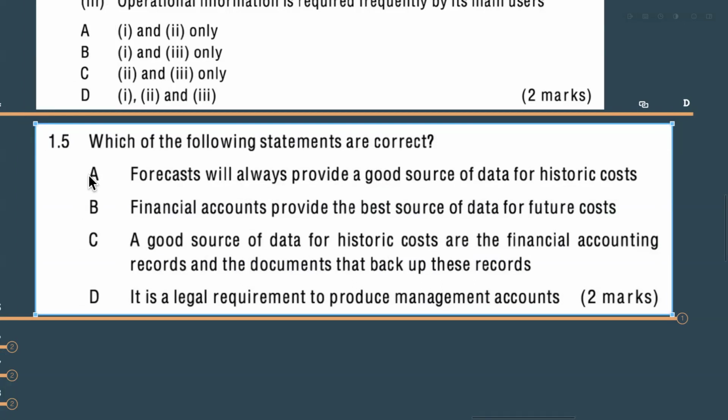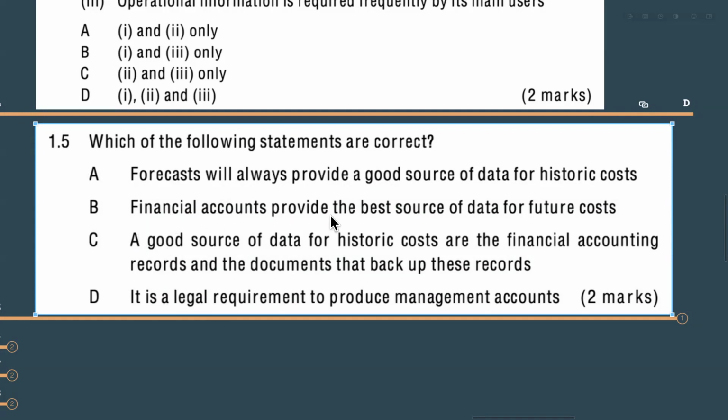And also A, forecasts do not always provide a good source of data for historic cost. Not always. We are using some predictions, some assumptions. We are predicting like, okay, we will increase our prices by 10%. So how much the price? And we are estimating our current demand will increase by another 20-30%. So that is not a good source of data for the historic cost. So A we can eliminate, D we can eliminate. So the answer should be within B and C, right? So B and C, focus on the B and C.